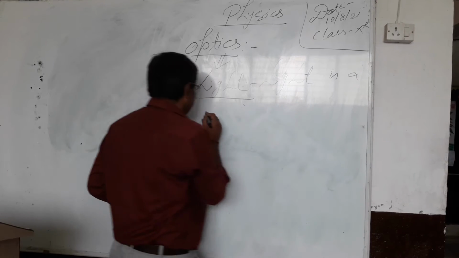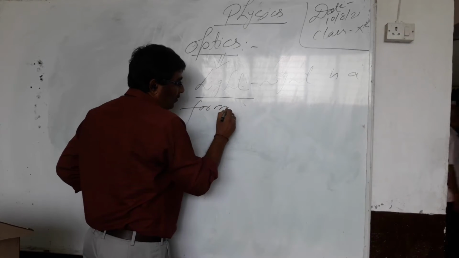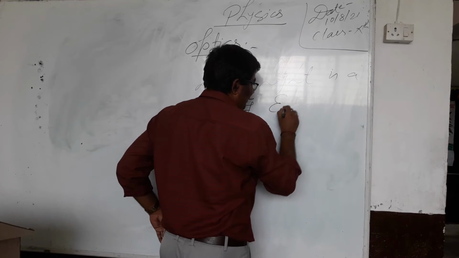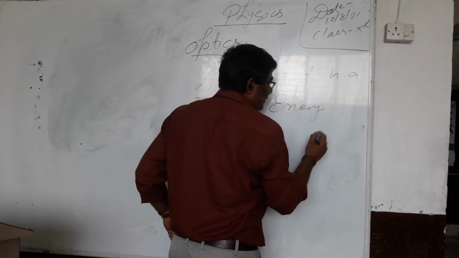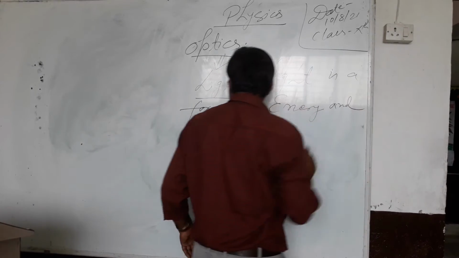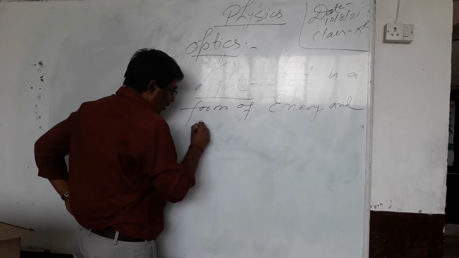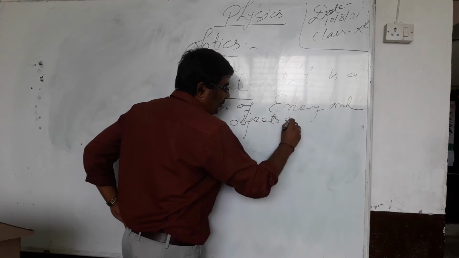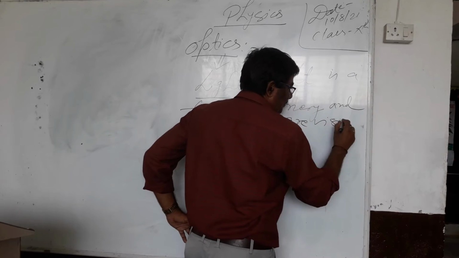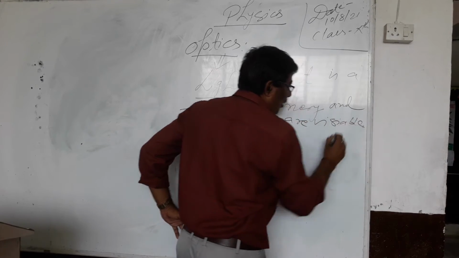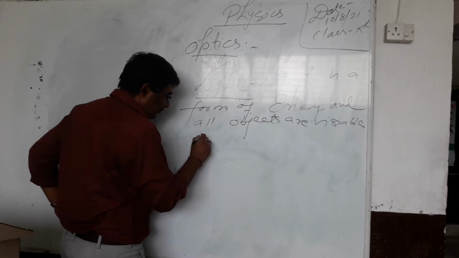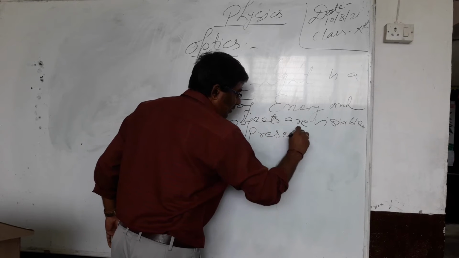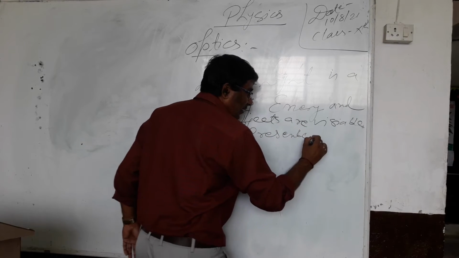Light is a form of energy, and all objects are visible in the presence of light.